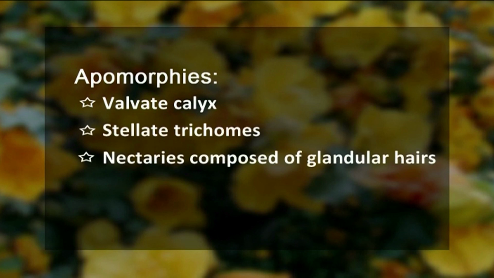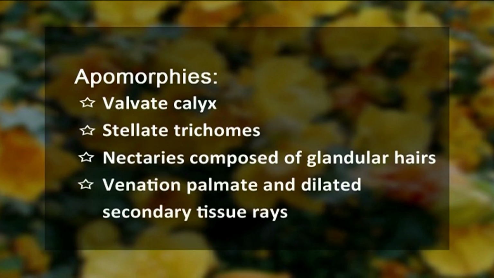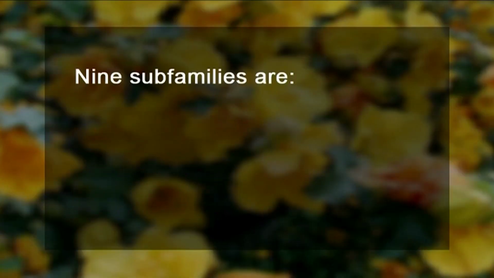The family as a whole, that means the Malvaceae sensu lato, may be united by common features called apomorphies. These common features are, number 1, valvate calyx, satellite trichomes, and the nectaries, they are composed of glandular hairs, and also the venation is here characteristically palmate. And also one more character which is an apomorphy within this Malvaceae is that the secondary tissue rays are dilated in shape. The phylogenetic relationships within the family have been investigated by cladistic analysis based on both morphological and DNA based characters. At present, 9 monophyletic subfamilies have been recognized under the family Malvaceae.